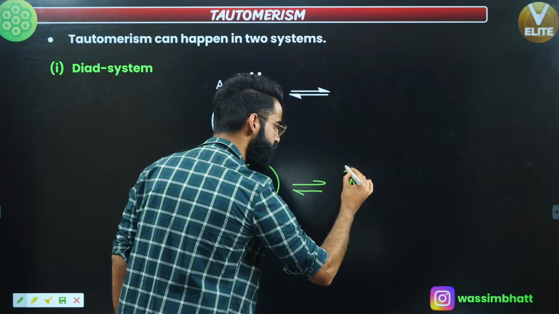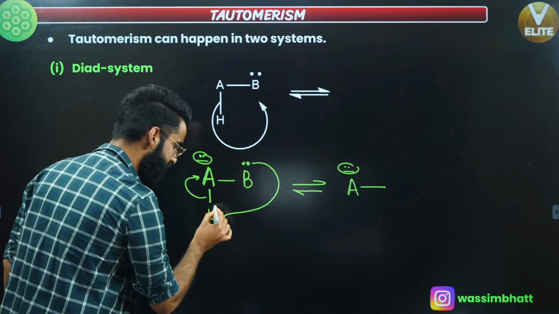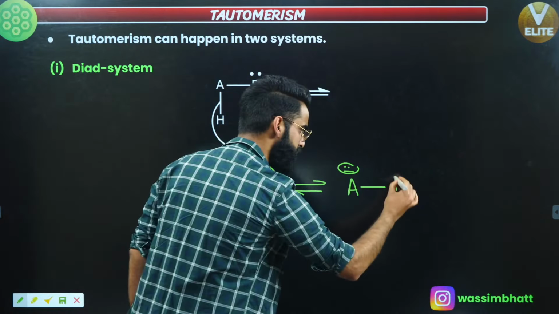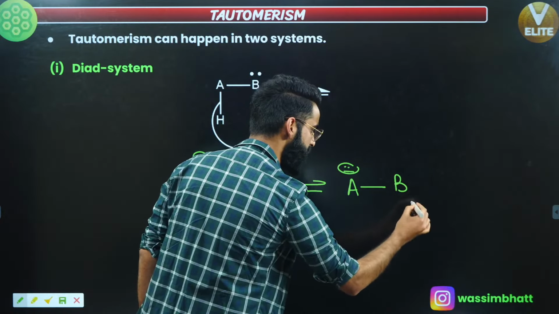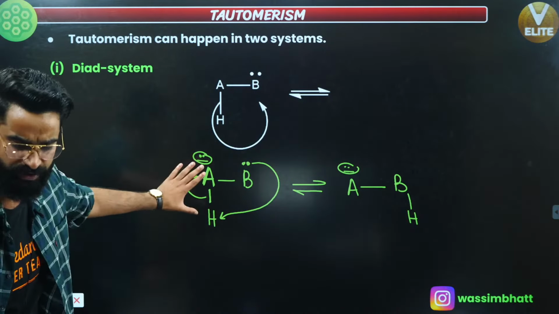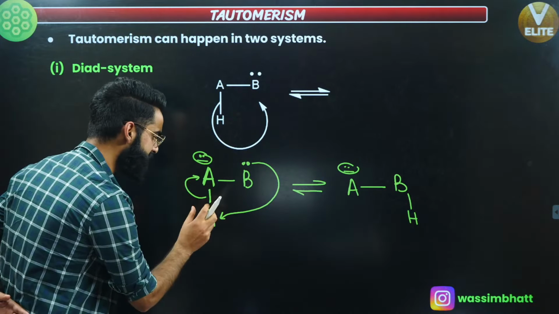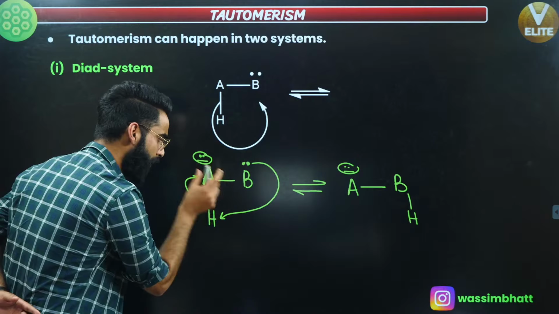There will be a negative charge on this A, and over here there was a single bond. It will remain as such. Now this hydrogen will get attached to B over here. I'm not showing any sort of charges yet. Just remember, I'm just showing you the phenomenon, right? So what happened over here in this molecule?